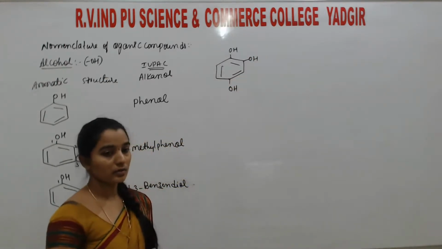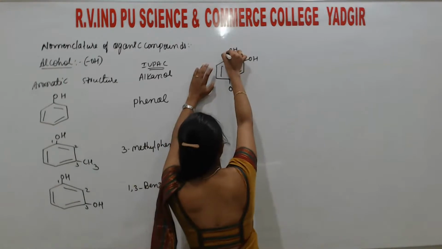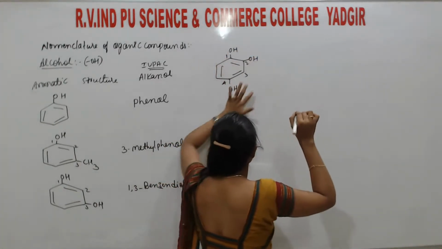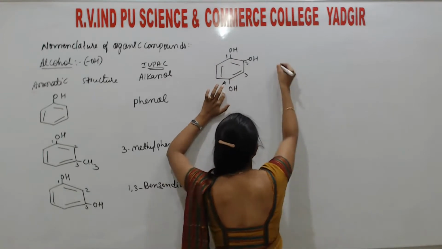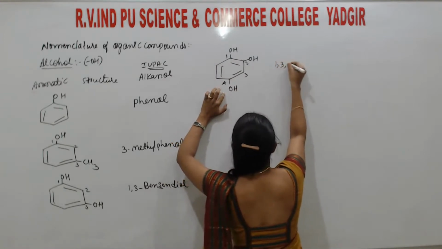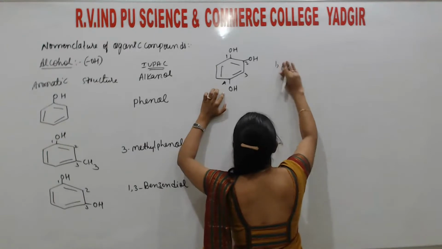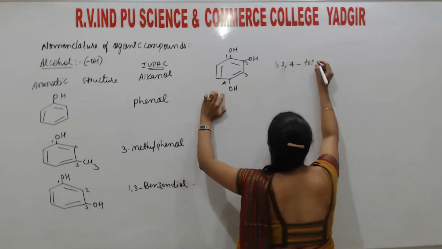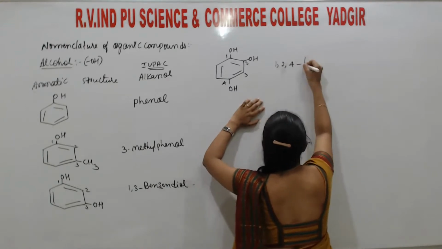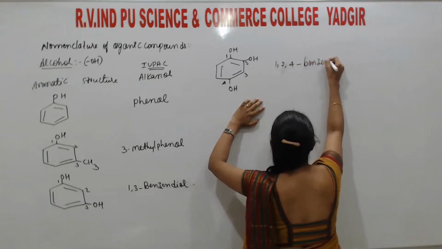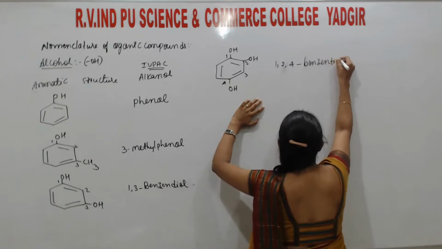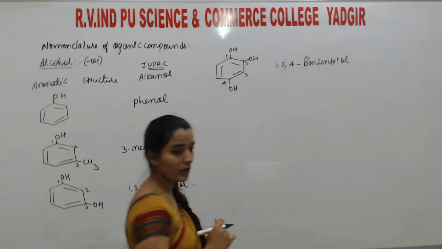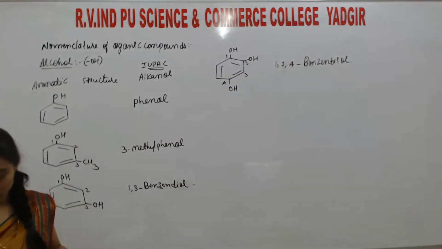So then next one. It is like this. Okay. So this is first position, second, third, fourth. How many alcohol groups are there? 3. So that is 1, 2, 4 benzenetriol. Okay, this is the name of the compound.